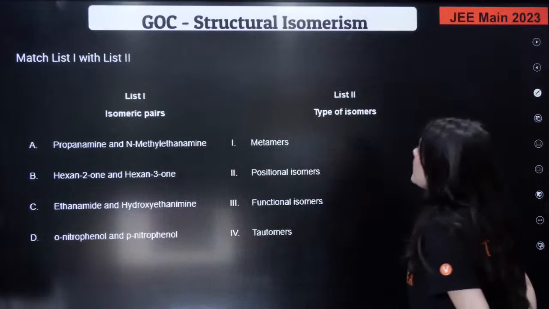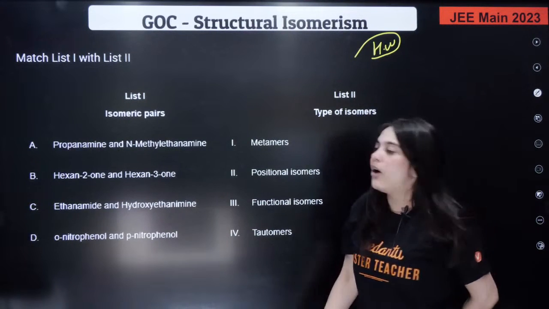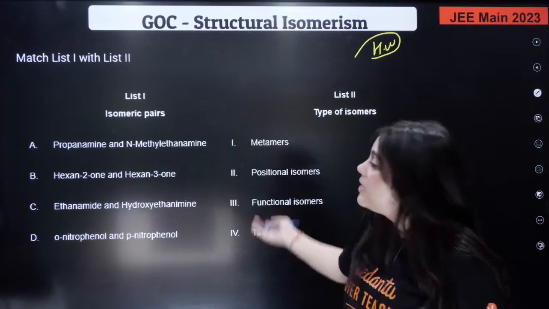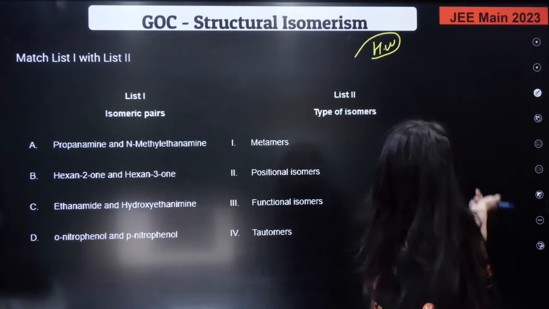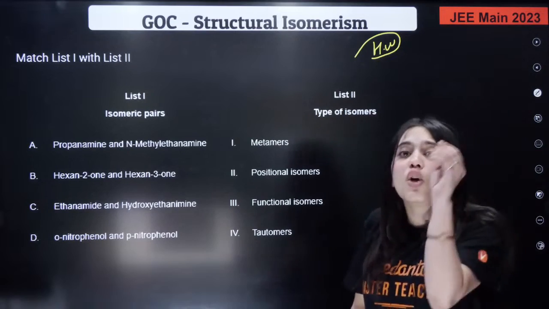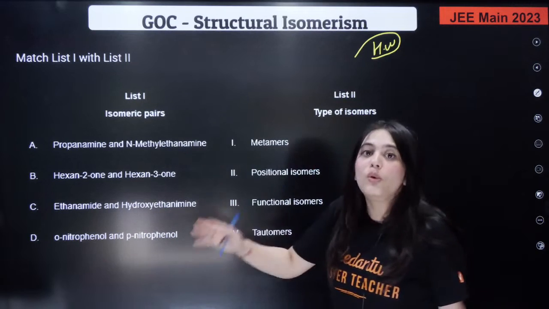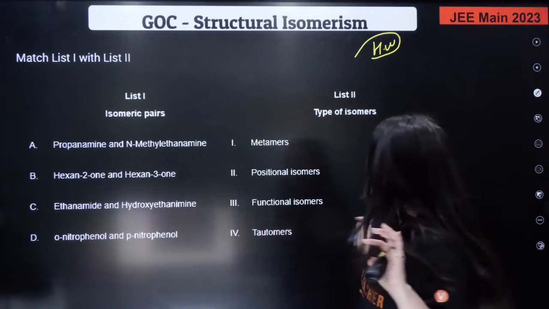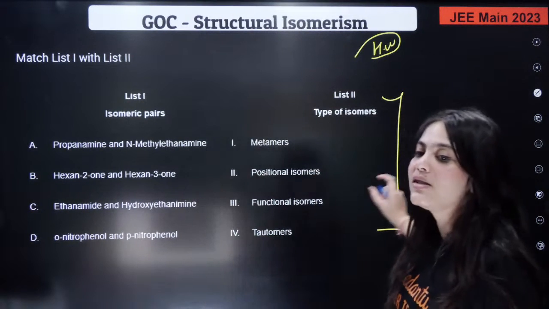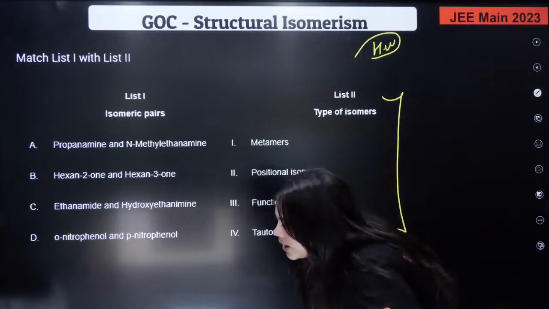The next question on your screen, I'm giving you definitely as homework. I'm not answering this question right now. See, what is the purpose of me showing you these kinds of questions? Such questions are asked in your JEE exam. This is a JEE 2023 question. Last year, a question was asked based on just isomerism. So do not forget to revise isomerism, as I've already taught you. That's the only thing you need to know. If you learned what I taught you in the last 15 minutes, you can definitely answer this question. Again, a very easy question. Easy questions are asked. Okay? I'm moving on to the next question.